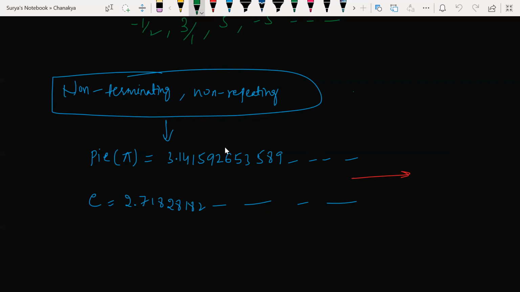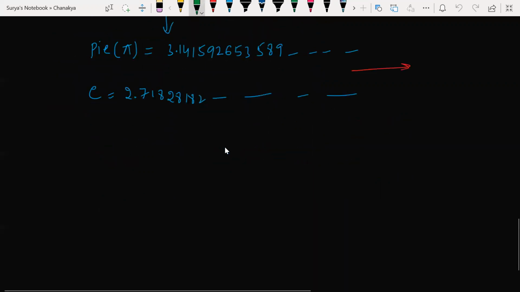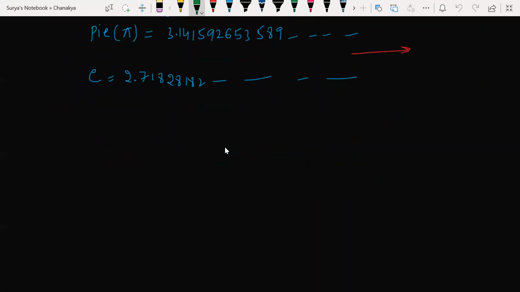Non-terminating, non-repeating decimals can be easily created by using a pattern. For example, you can write 0.10, 100, 1000, with more and more zeros each time: 14 zeros, 15 zeros, 16 zeros, 17 zeros.